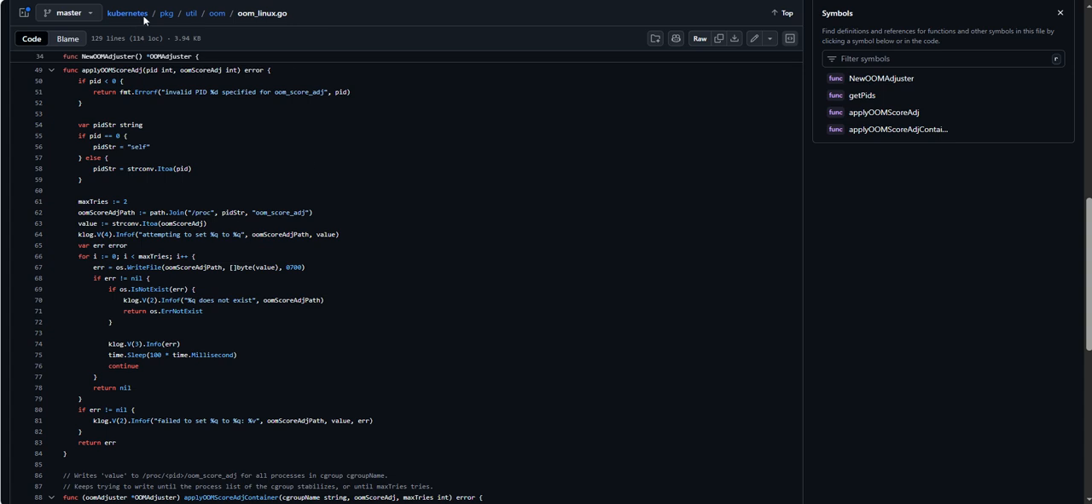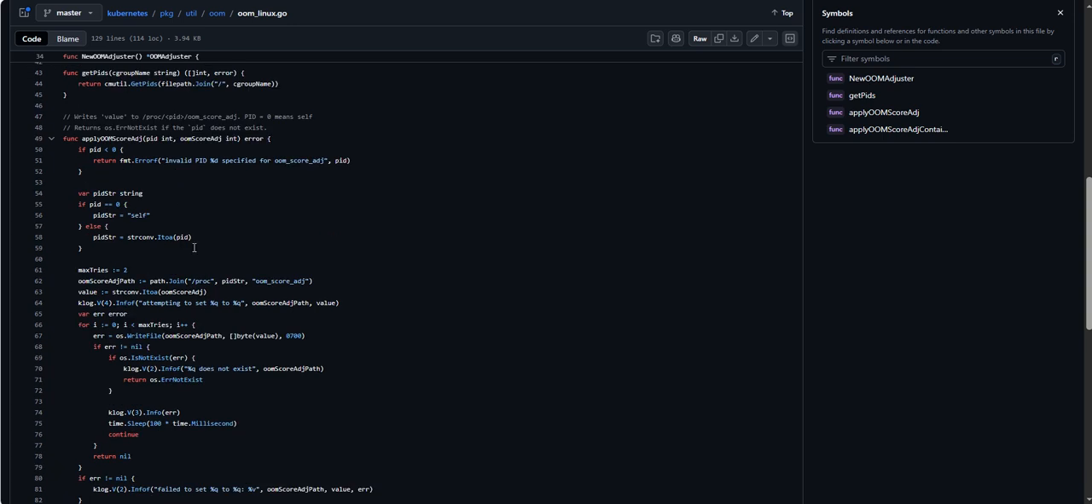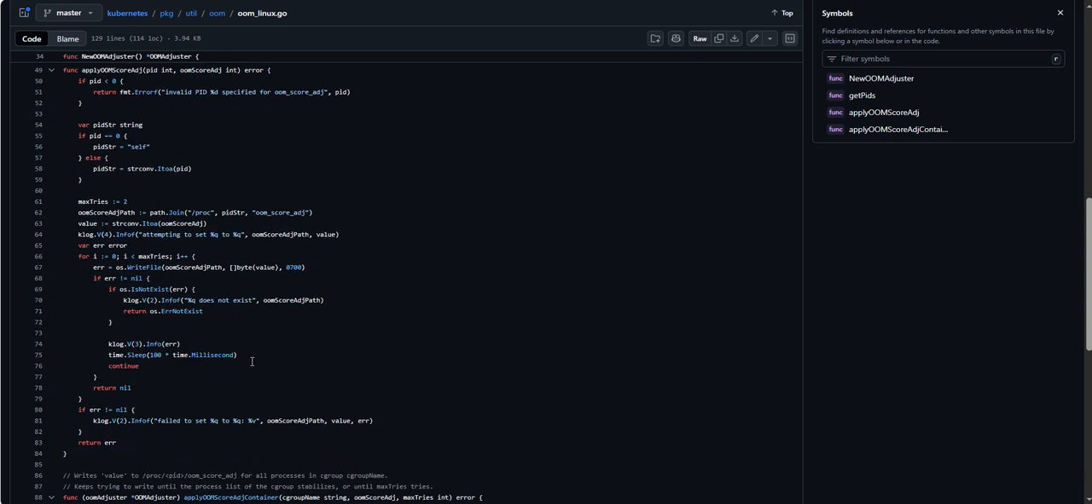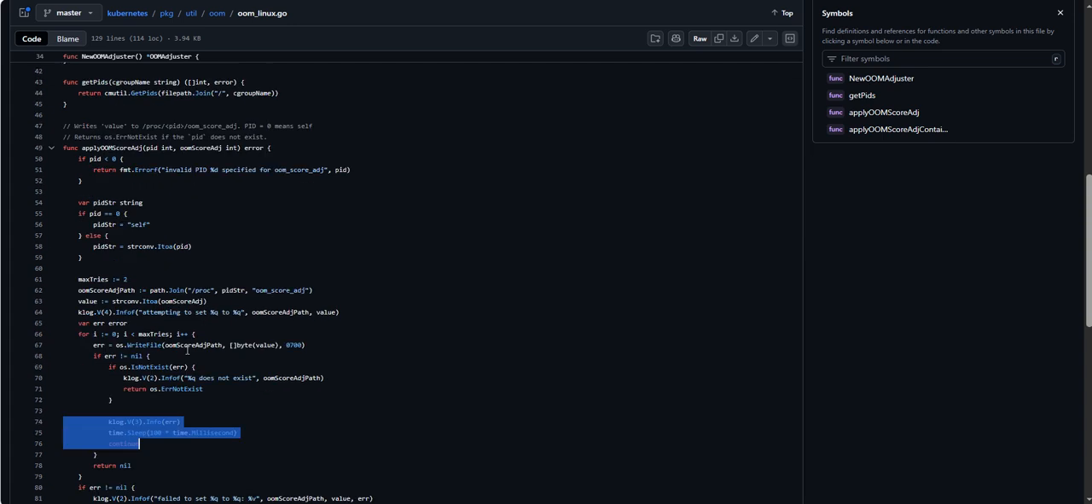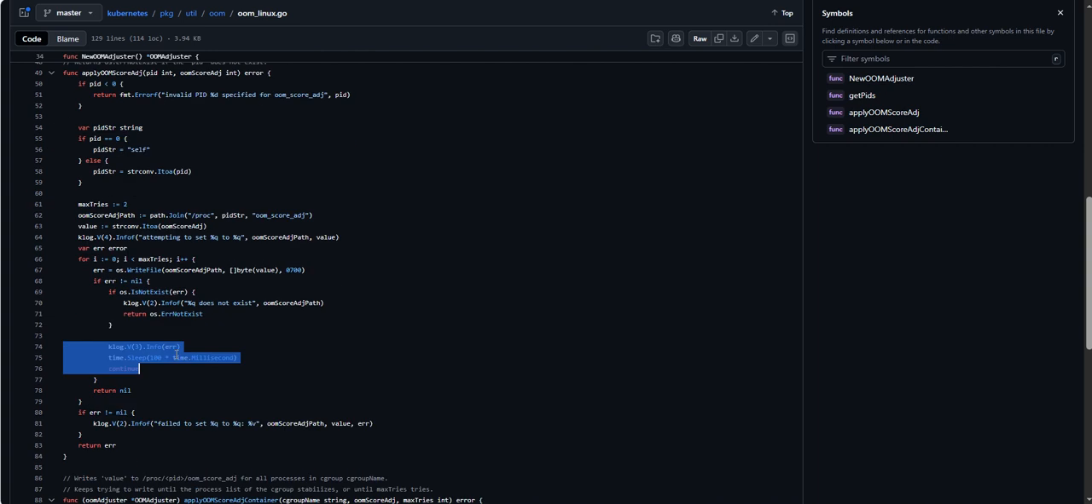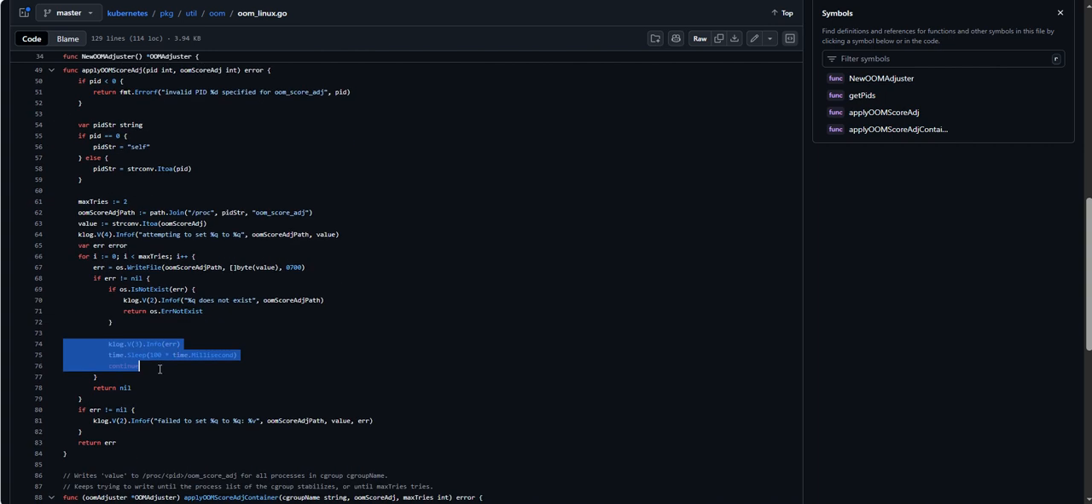I'm here at the Kubernetes repository in the OOM linux.go file, and I was searching through this for my own project a while ago, and actually saw that at line 75 there's a suspicious sleep. And I was wondering, okay, probably it has to do with the for loop and the fact that you have racing conditions, but it was very hard to actually verify this.